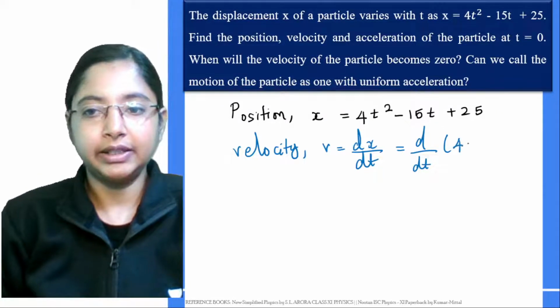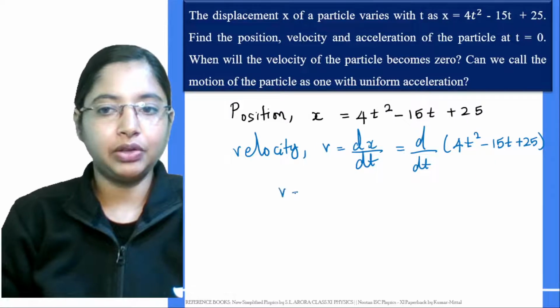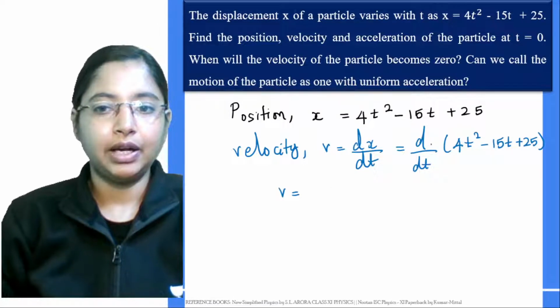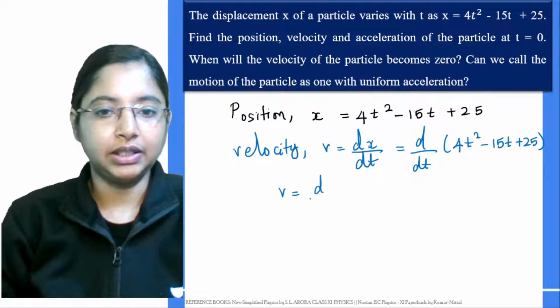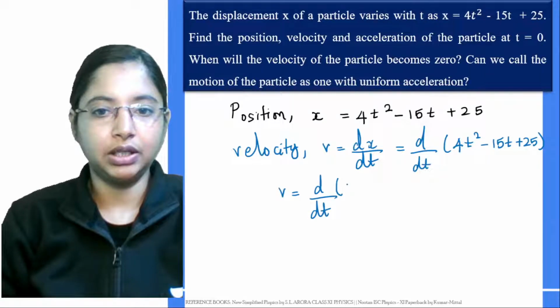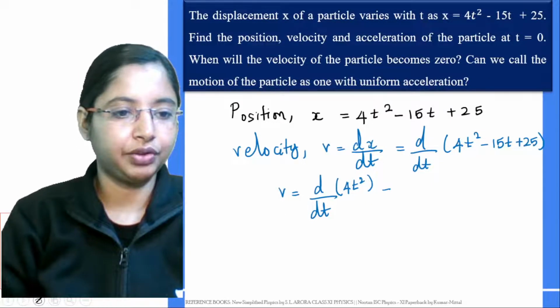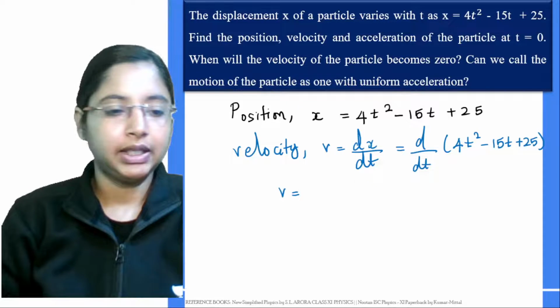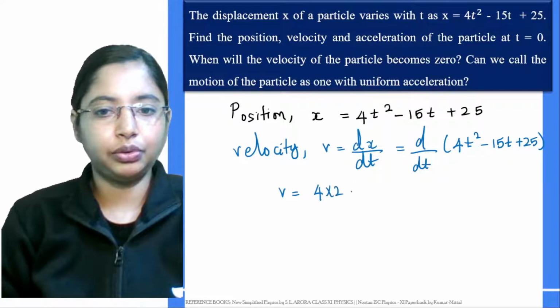All right, and this will be d by dt of 4t square minus 15t plus 25. Now, we have to take d by dt for each of the terms. So d by dt of the first term, 4t square, let's do one step at a time, will be 4 into 2 into t.